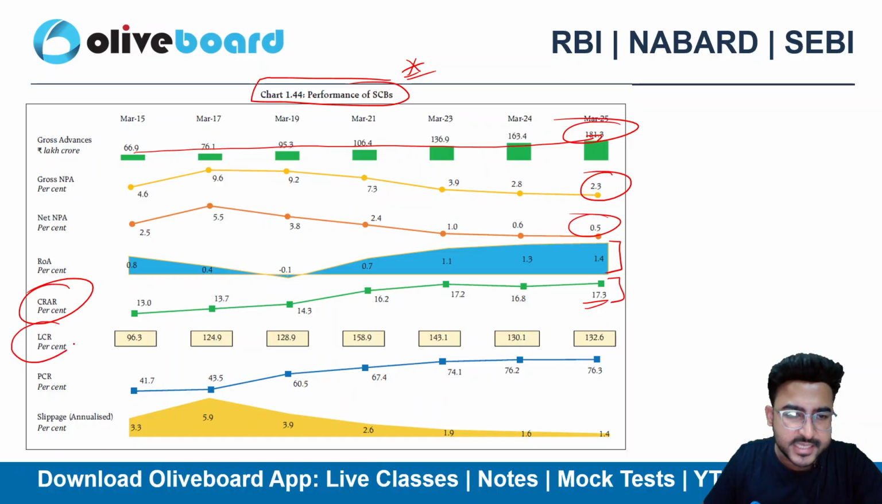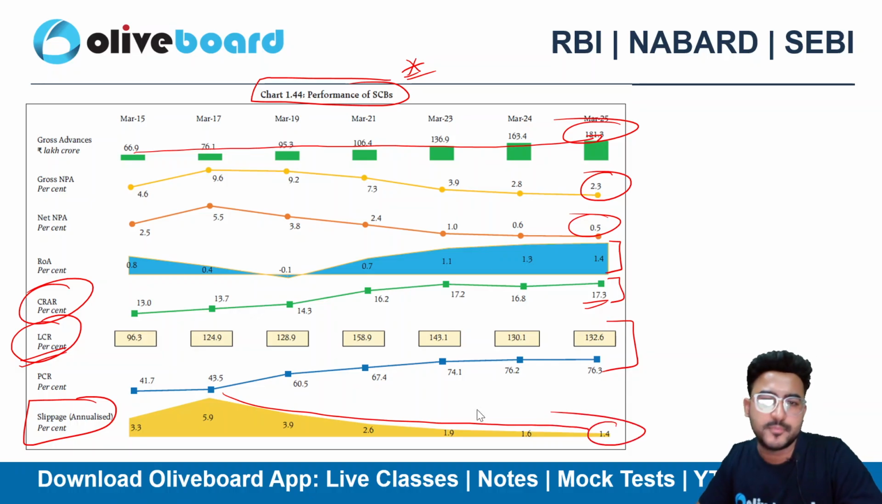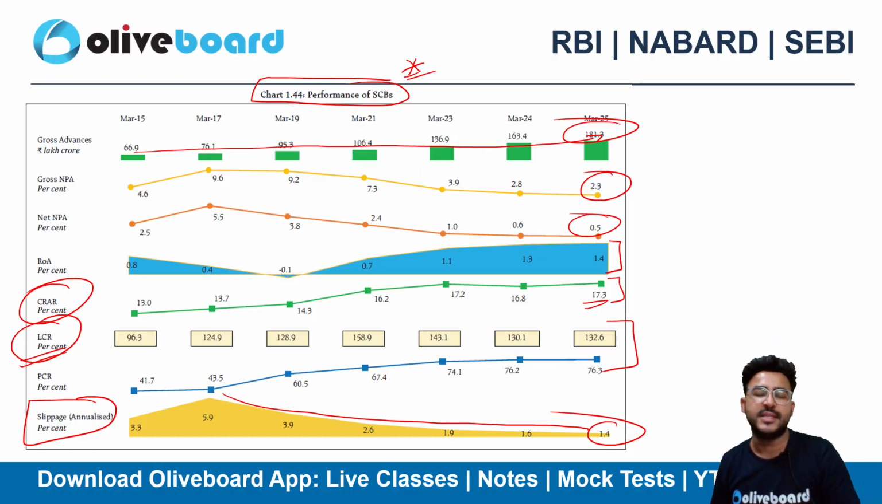Then we have LCR, which is also standing at a good level as of now. Slippage is again quite low. So all the performance indicators here are showing resilience. All the performance indicators are showing a good result, right?